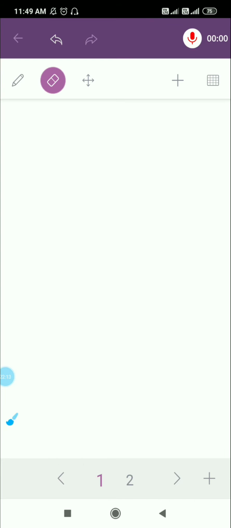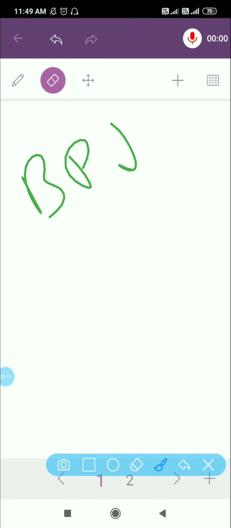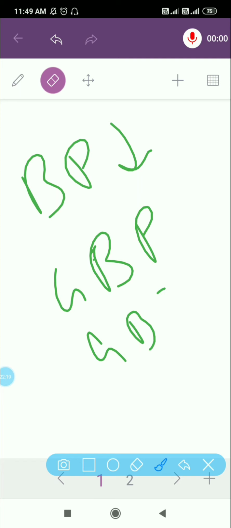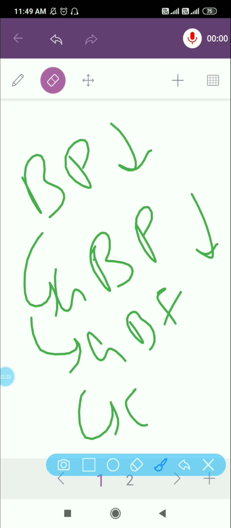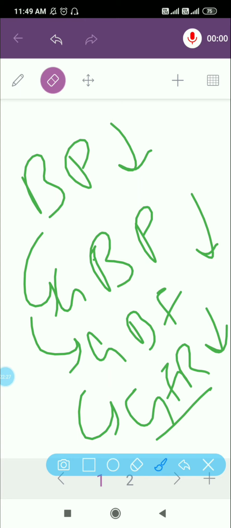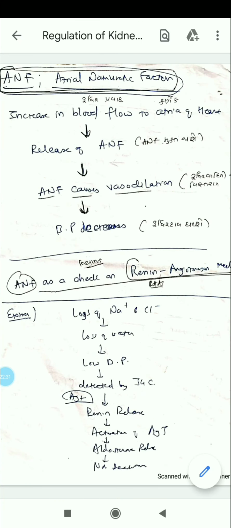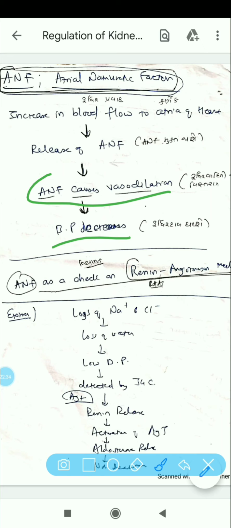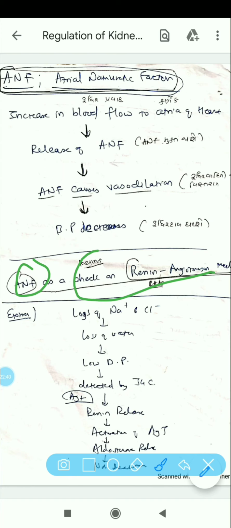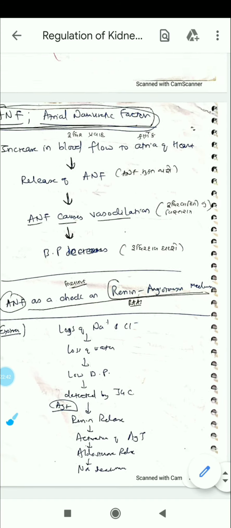As the blood pressure decreases, glomerular blood flow will also decrease, and hence the GFR will also decrease, and ultimately the blood pressure decreases as they have shown over here. So ANF basically acts as a check-on mechanism on the renin-angiotensin mechanism.